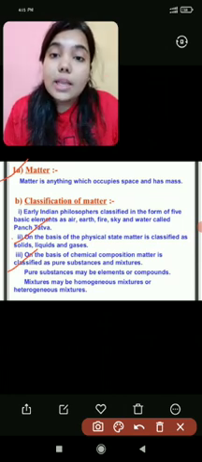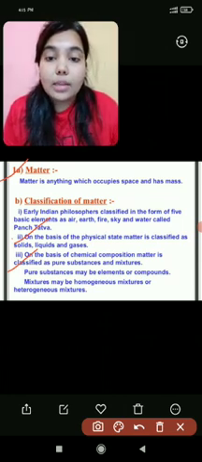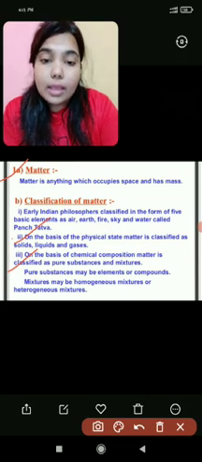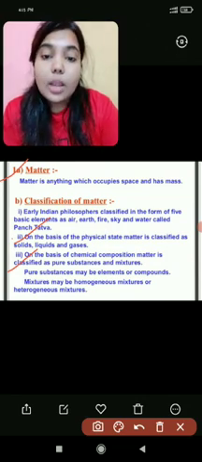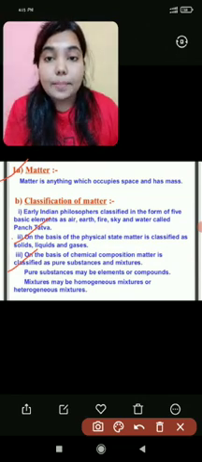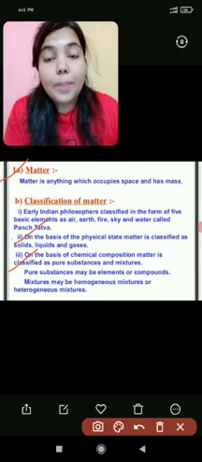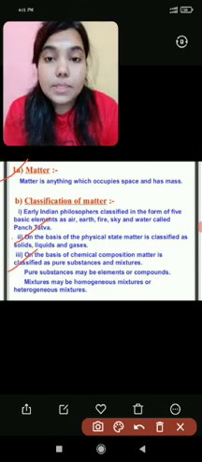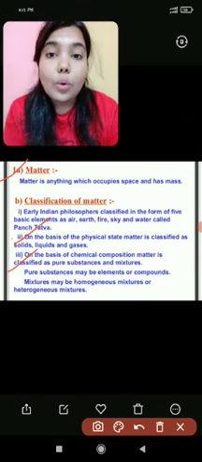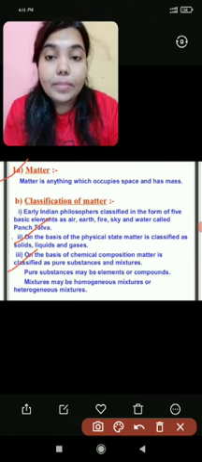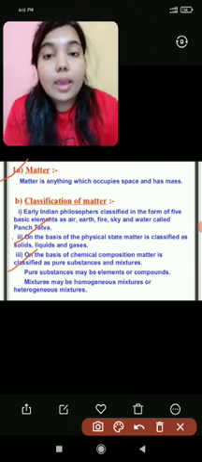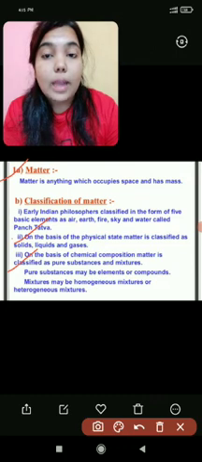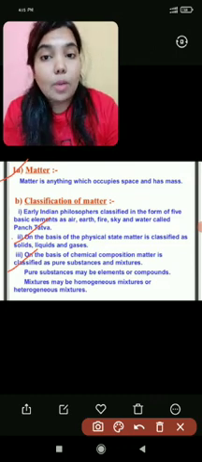Now we will see the chemical classification of matter, which are the elements, the compounds and the mixture. Now elements and compounds are pure substances. These are the purest form of matter. Elements are the simplest form of matter.